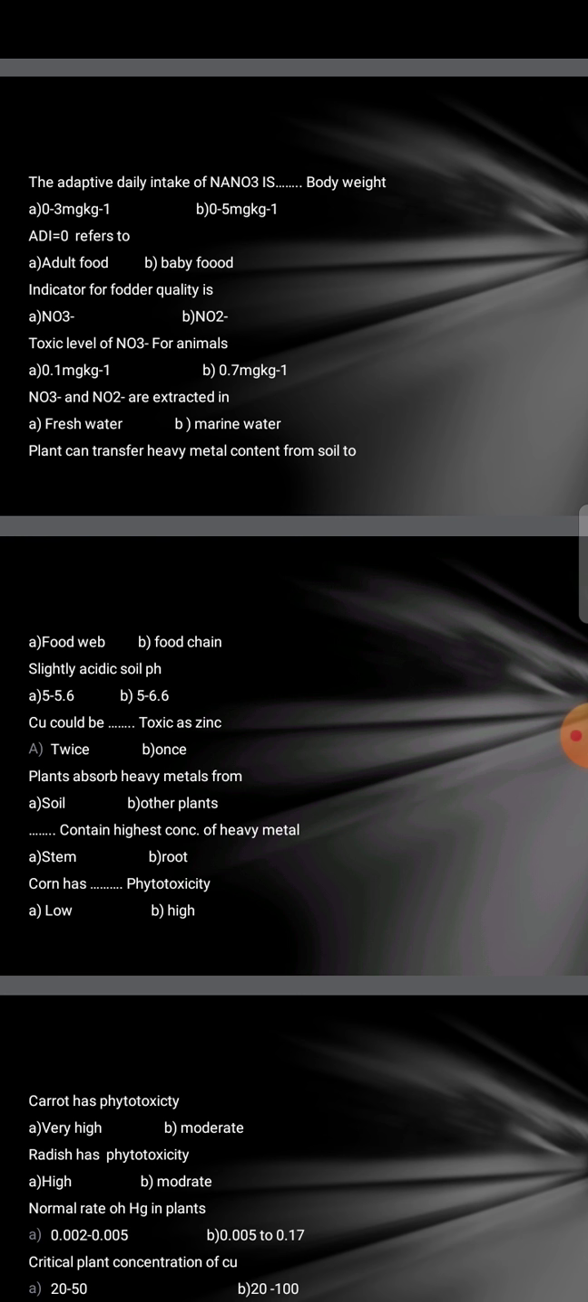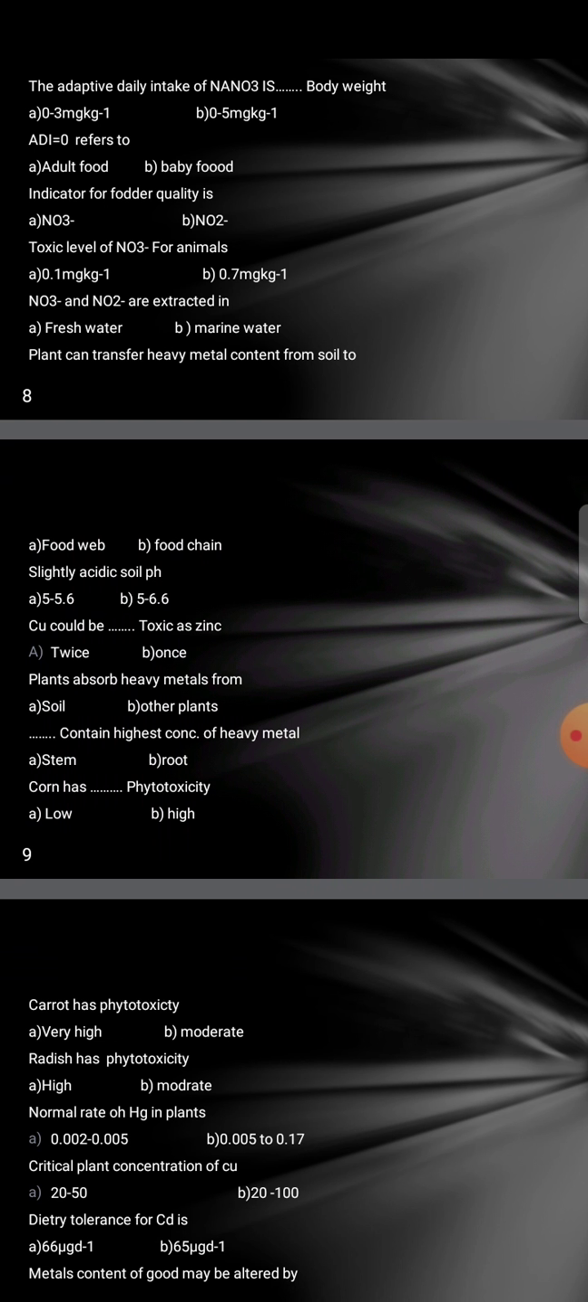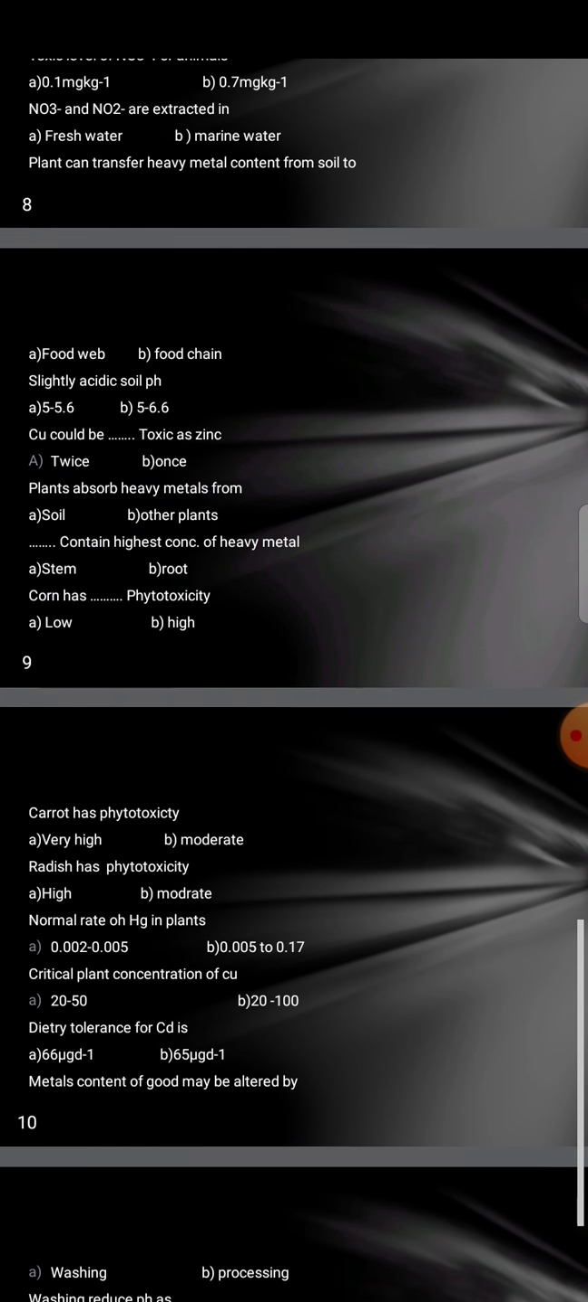Corn has dash phytotoxicity. It will be low. Carrot has phytotoxicity. It will be moderate. Radish has phytotoxicity. It will be high. Normal rate of mercury in plants 0 to 0.005 and 0.005 to 0.117. So answer will be B.